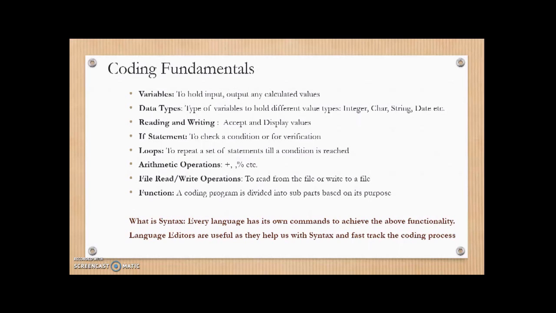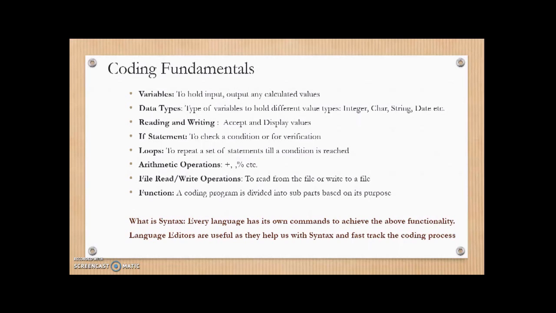The next set of critical functions in our programming is reading from a file, writing to a file. Typically, when you write a program, apart from accepting inputs from the user, sometimes you have to read values from a file. Let's say you get a file from a different user from a different system and you want to process the file. So you need to have the capability to read a file and also to write to a file. So these are the basic functions provided by any language.